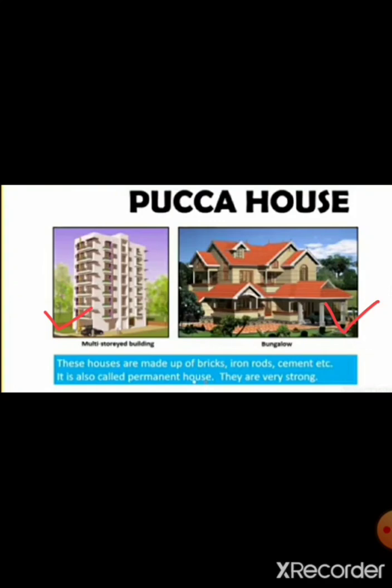Now, with Pakka houses, we can have a multi-storied building like the apartments. We have many floors in that, so it is a multi-storied building, children. You can see here. And when the house is spread in an open space, with more places outside, it is called a bungalow. Then we have a garden over there. So these multi-storied buildings and bungalows are all Pakka houses and they are very strong.